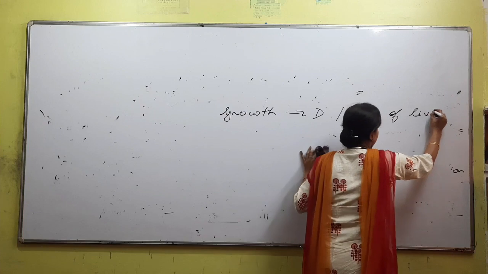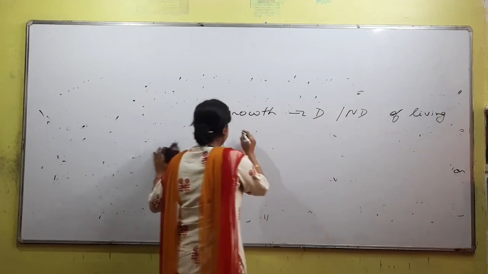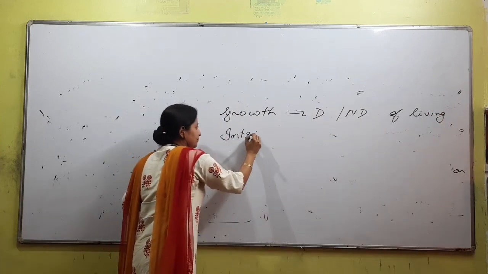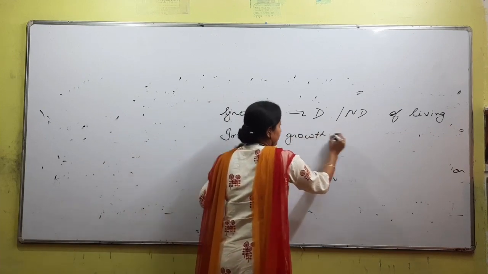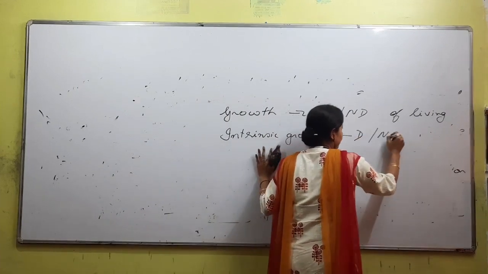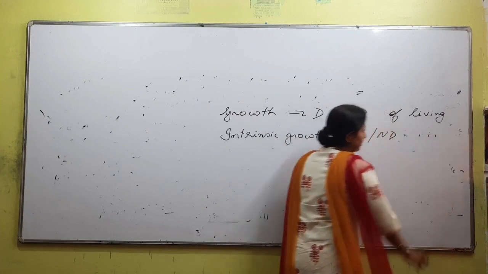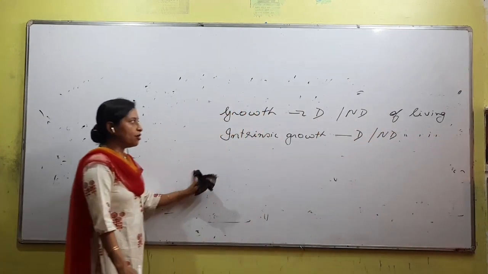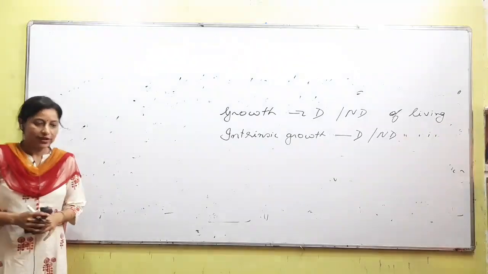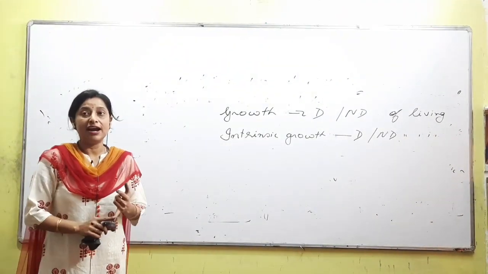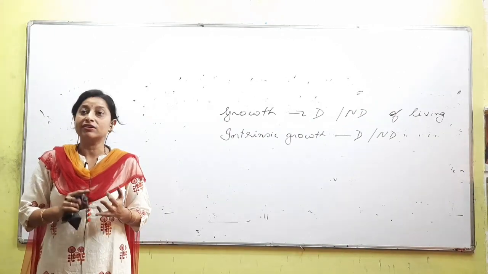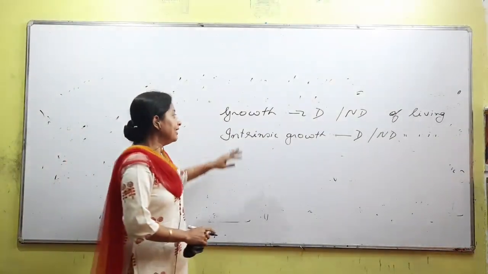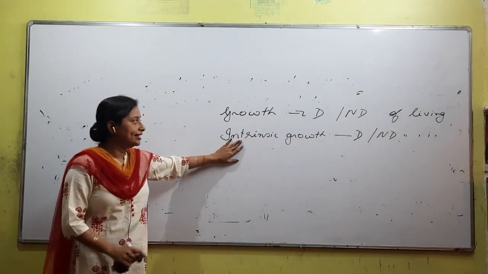Another question has come: is intrinsic growth a defining or not defining characteristic of living? Just listen to the question properly. There are two questions. The first is whether whole growth is a defining character or not of living. We know it is not a defining character of living. The second one is about intrinsic growth.